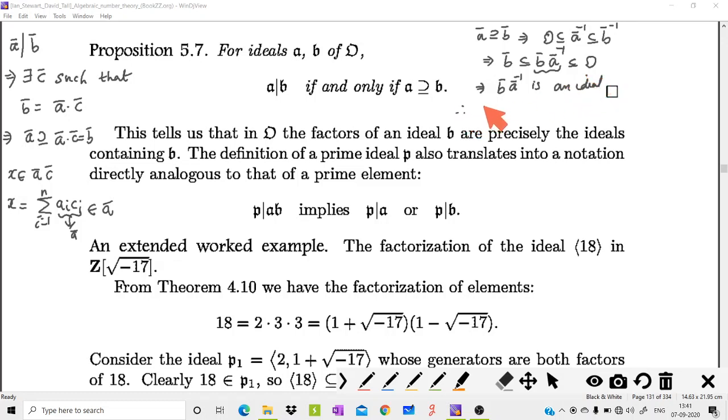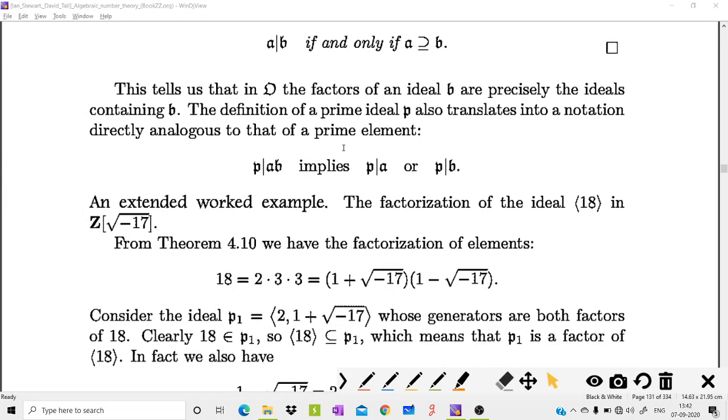Therefore, you can write B as B A inverse times A. Then we take this as C, say this is C. Then B can be written as C times A. So from this you can write that A divides B. So this proves proposition 5.7: A divides B if and only if A contains B. Therefore, the meaning of this result is that whenever you consider the factors of an ideal B, say A, then that A should contain B. That means all the factors of B contain B. So in order to get the factors of an ideal, we need to consider the ideals that contain B itself.